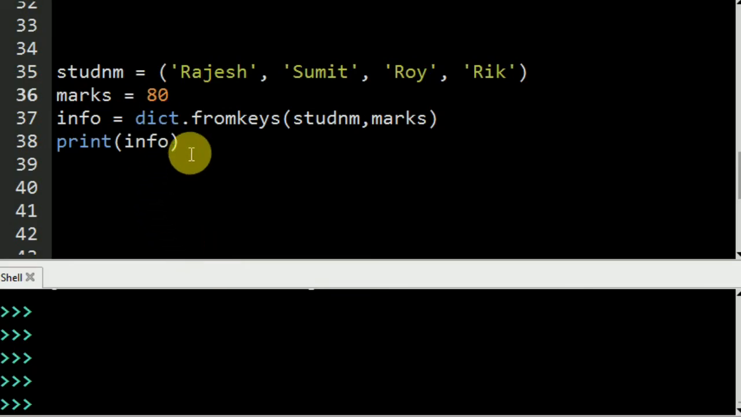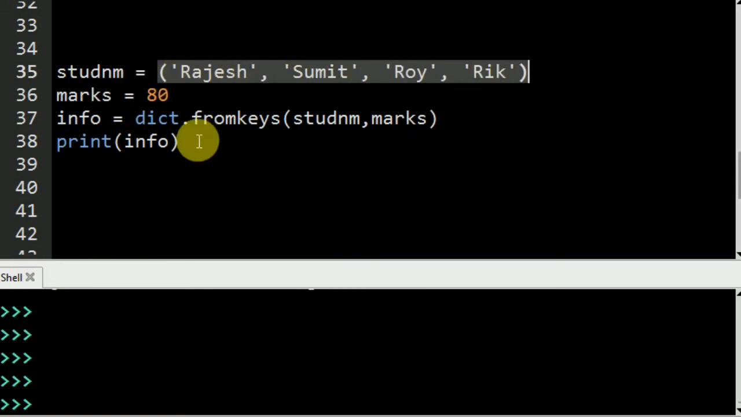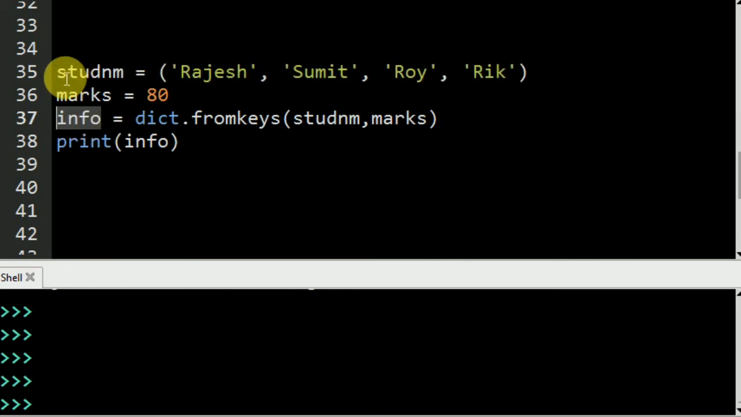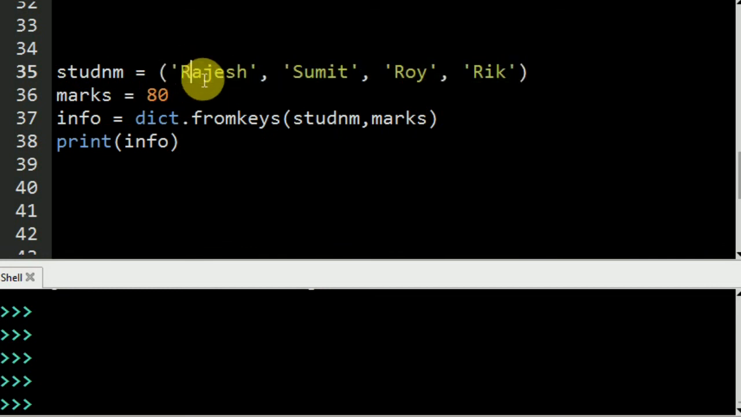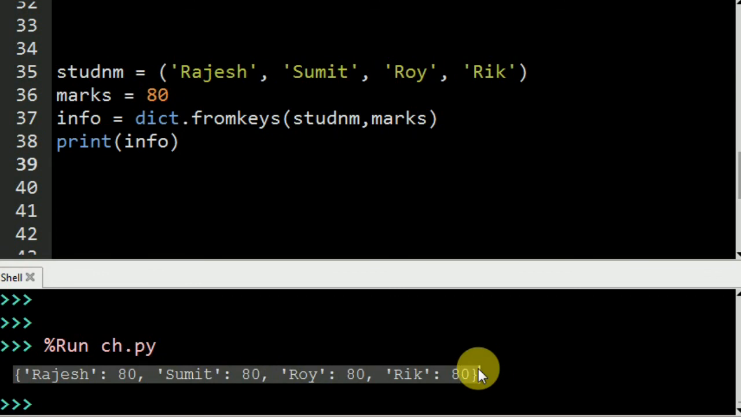First I'm going to show you how to enter the tuple values inside the dictionary. So there are the student names, Rajesh, Sumit, Roy and Rick. These are the tuples, and now these are going to become the keys, and here are the marks with the value 80. I can put that in a bracket also, or without the bracket also. In both cases it is going to work. Student names are the keys, that is a tuple, and marks is a simple number, that is 80. If I execute this, info is going to be declared as a dictionary and the values are going to be stored like this.